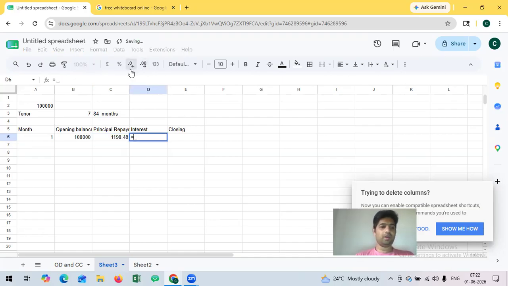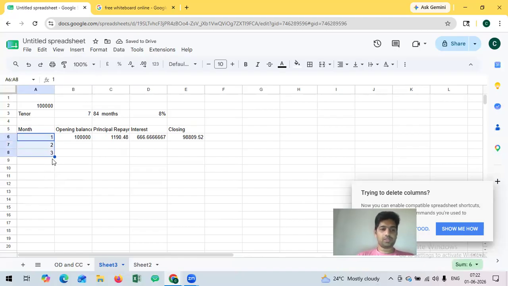Apart from that, I need to pay some interest every month also. So what is the interest rate? Interest is 8%. So that is 1 lakh into 8 divided by 100, and this is for a month, so we calculate by 1 by 12, because we have 12 months. On that we calculate the first month's interest. The closing balance shall be opening balance minus principal. This will continue for the second month, third month, up to 84 months or 7 years.